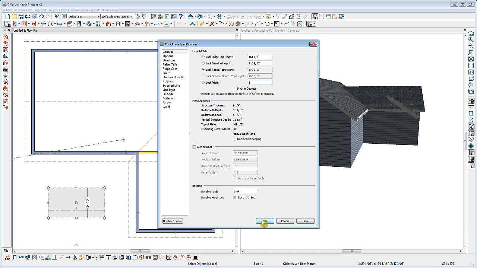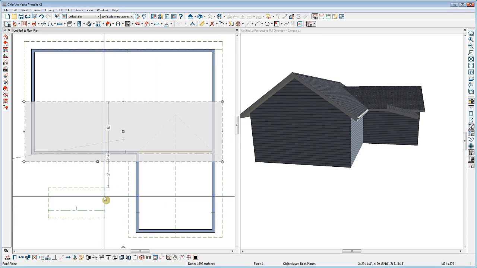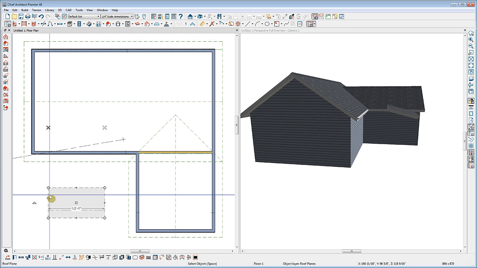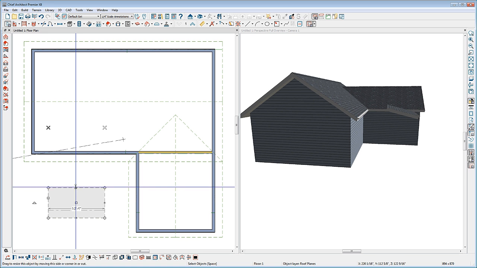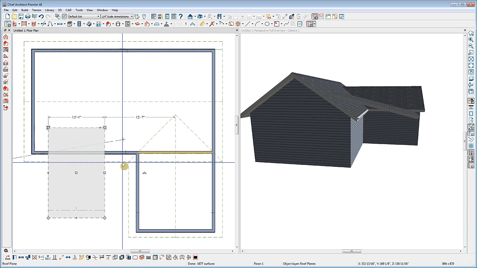Next, I'll select our roof plane that we want to connect to, and again, select the edge we want to connect to it. You'll notice here that as soon as I select the left edge, you'll see two connection points, and they are parallel to the fascia edge. Because those 2 points are parallel with the fascia edge, we really only need one. Then you can drag the edge edit handle of this roof plane right up to that connection point.